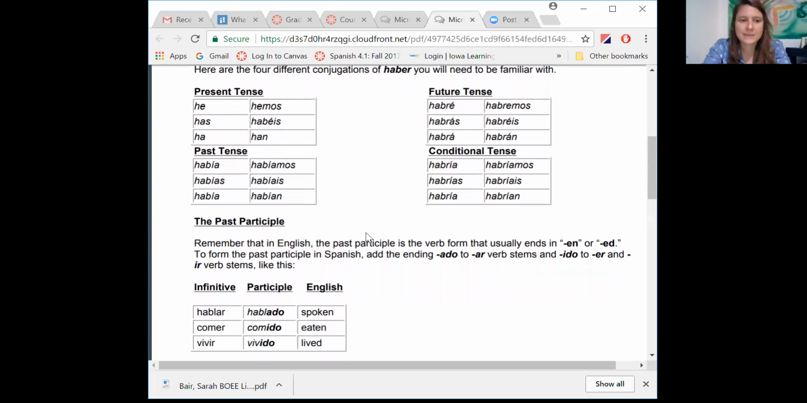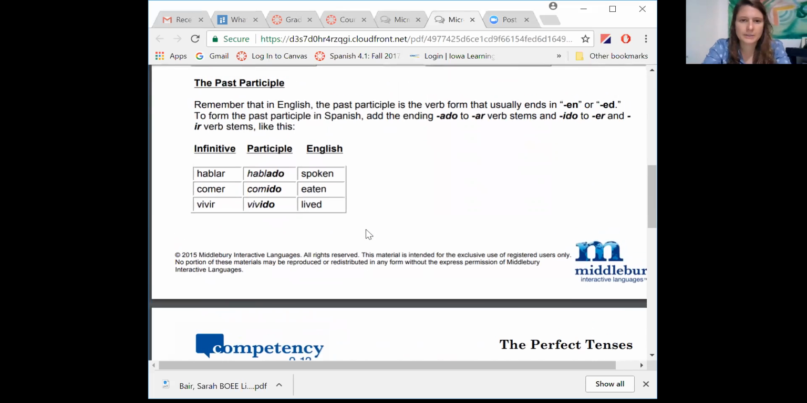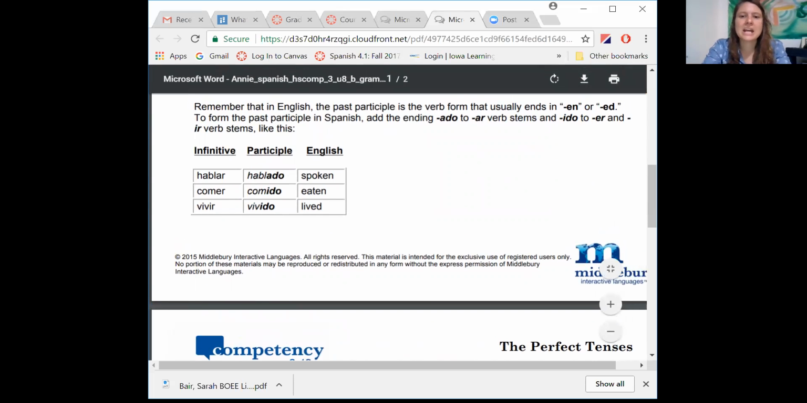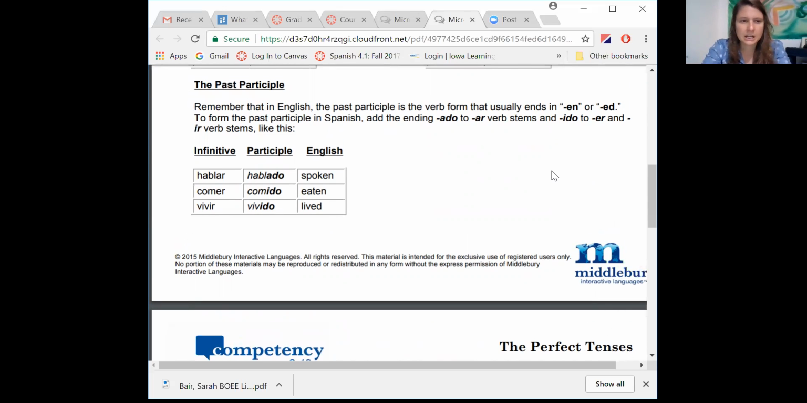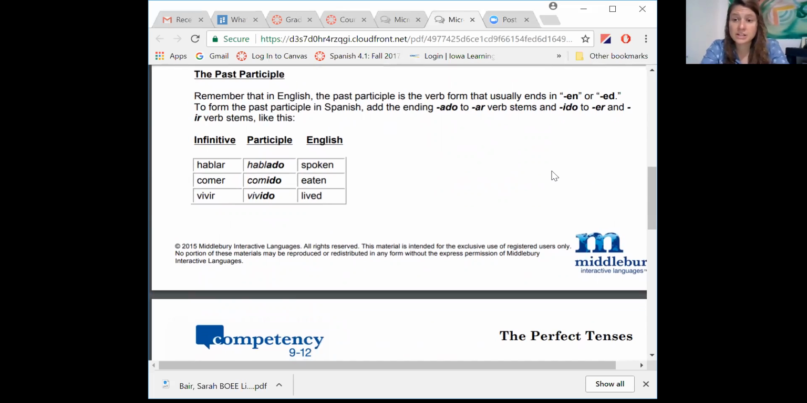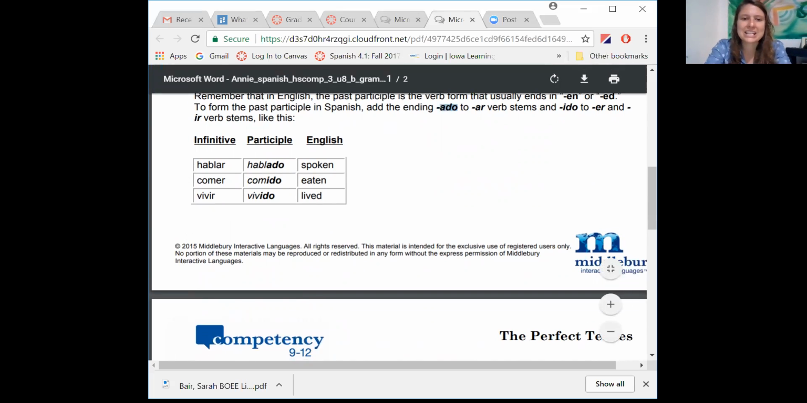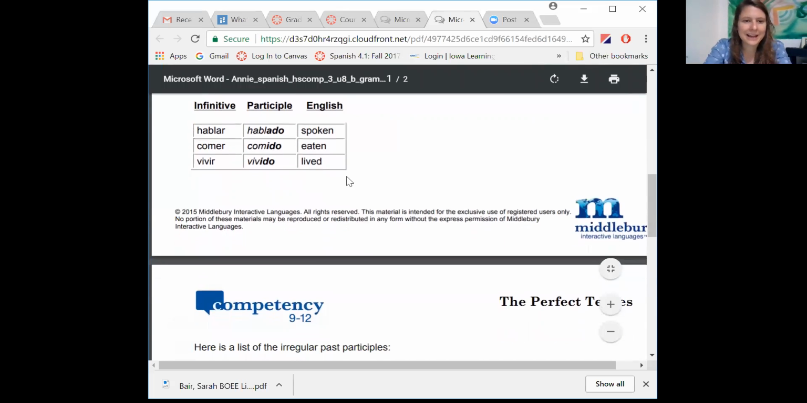Let's talk about the past participle. Like I said, these are words that end in en or ed. So talked, taken, things like that. In English, they're hard to identify, and there's a lot of really random, irregular ones. In Spanish, you guys are lucky. These are really easy to identify. They're words that end in ado or ido. So if it's an AR, it's ado, and if it's ER or IR, it's ido. So for example, hablado, comido, vivido.